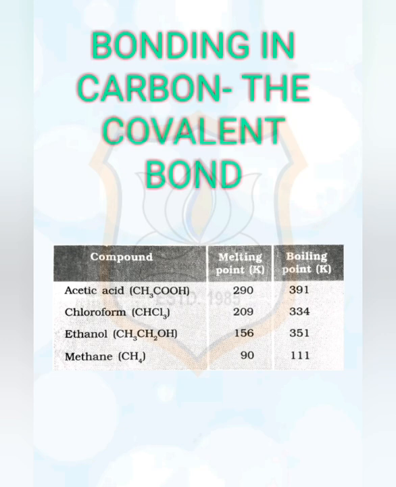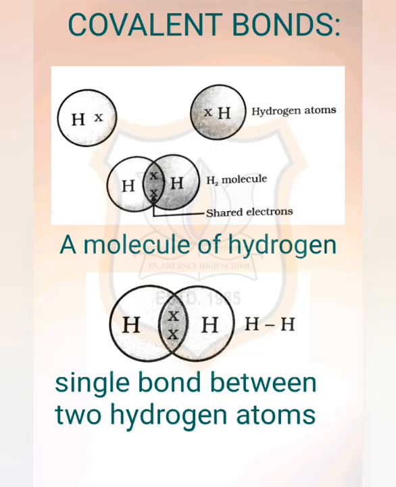Not just carbon, but many other elements form molecules by sharing electrons in this manner. The shared electrons belong to the outermost shells of both the atoms and lead to both atoms attaining the noble gas configuration. Before going on to compounds of carbon, let us look at some molecules formed by the sharing of valence electrons. Now, let us discuss the covalent bond in case of hydrogen.